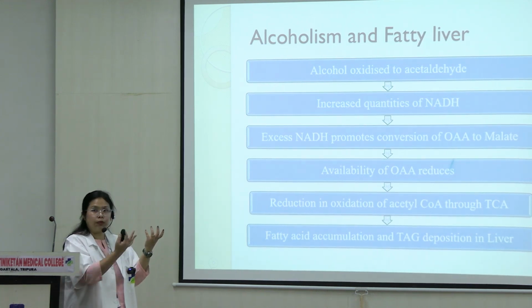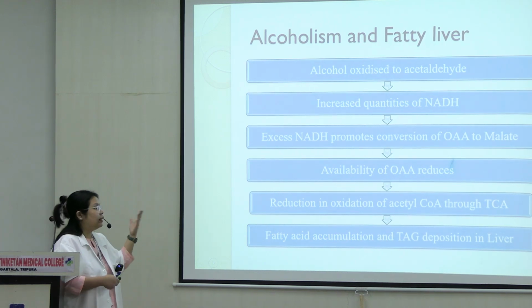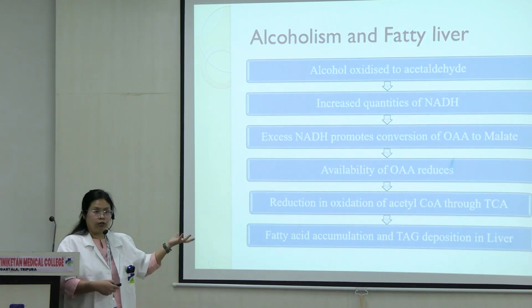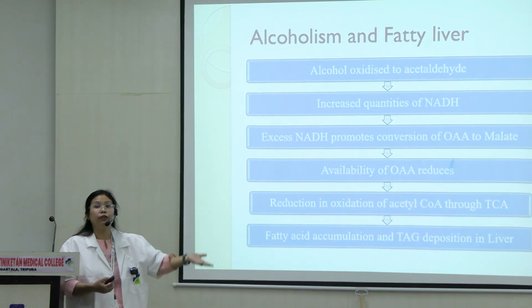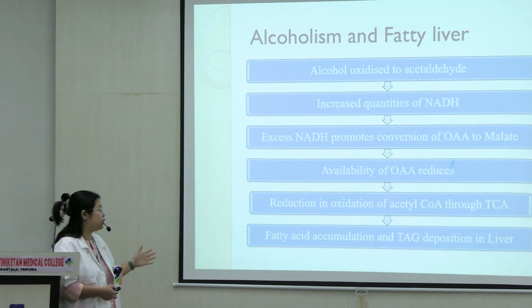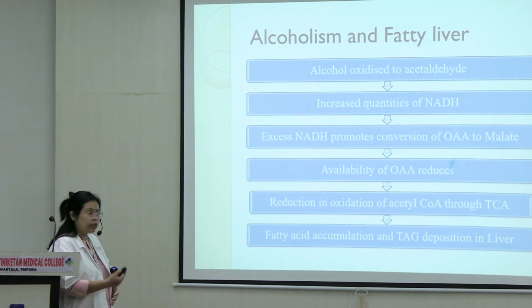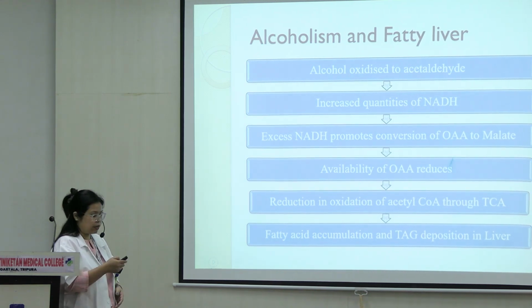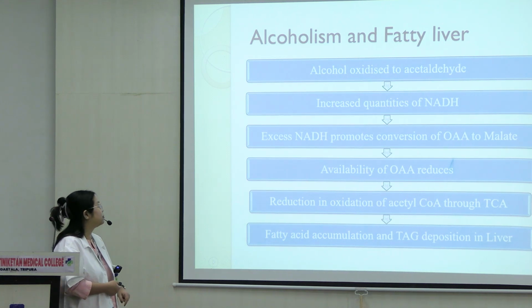Oxaloacetate has to combine with acetyl-CoA to form citrate, right? Then acetyl-CoA remains alone. So since the TCA cycle is not happening, it goes for fatty acid synthesis, therefore leading to fatty acid accumulation. There are a lot of fats circulating in the system, goes into the liver again, fatty acid accumulation. That happens because of alcoholism.